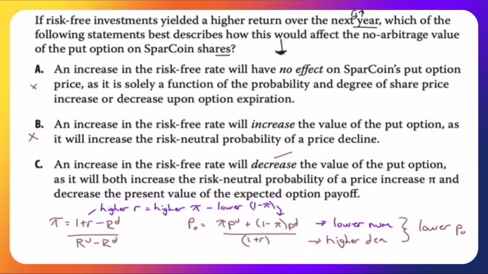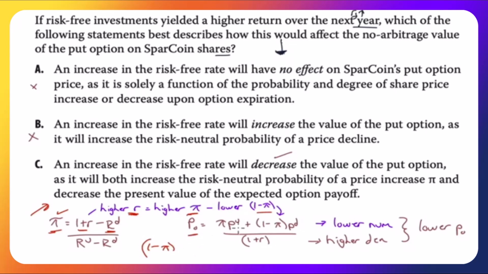Let's do it here. Here is the risk-neutral probability of an up move. Notice it's 1 plus R minus RD. So if you have a higher R, you're going to have a higher probability here because the numerator will simply be larger. You're increasing the spread between the forward price and the lower bound. A higher R is a higher probability of an up move. If you have a higher probability of an up move, you must have a lower probability of a down move.